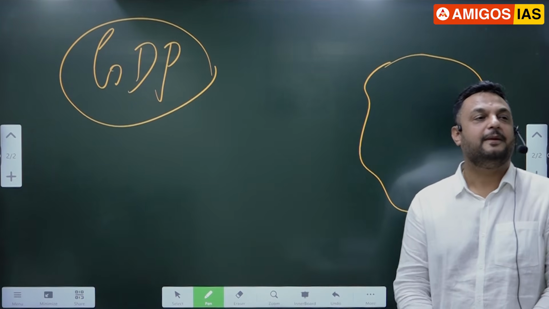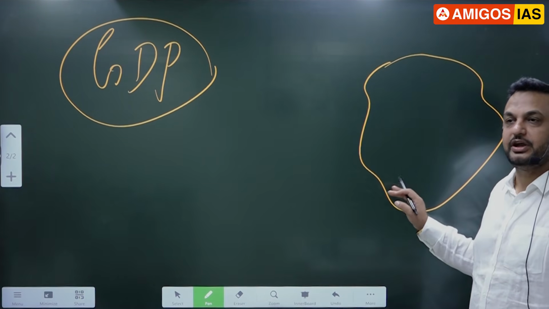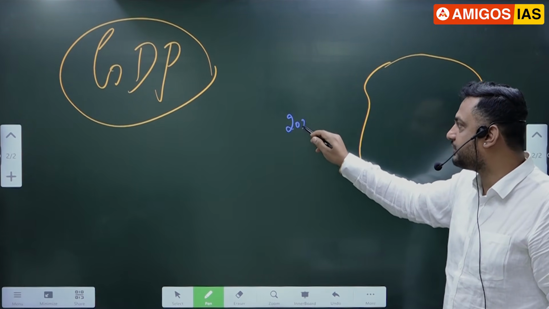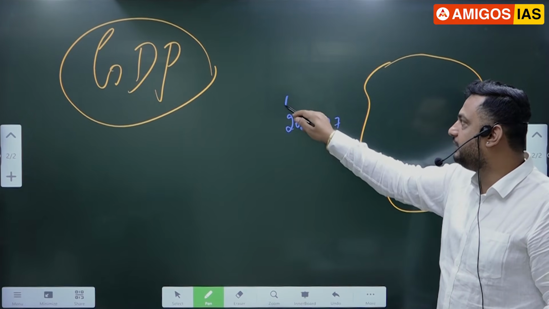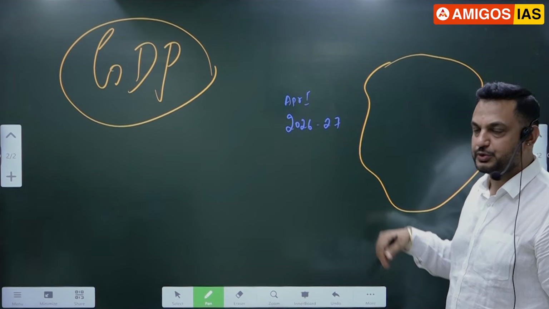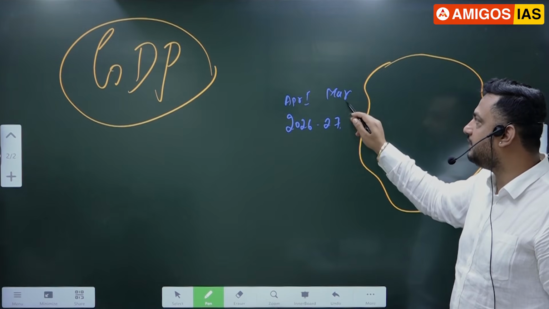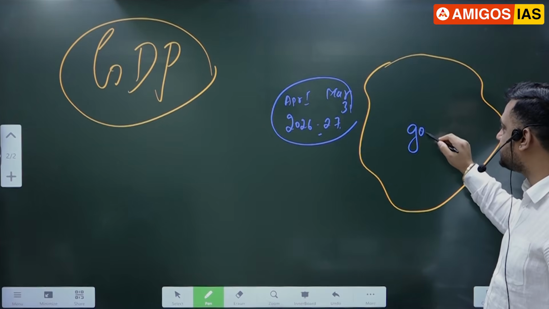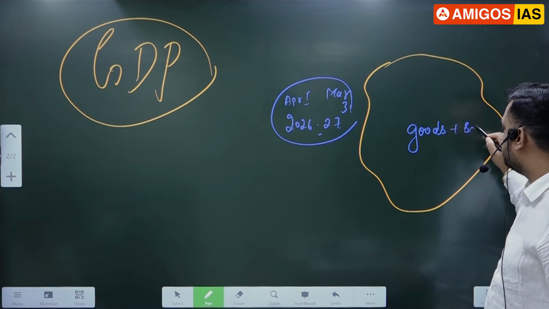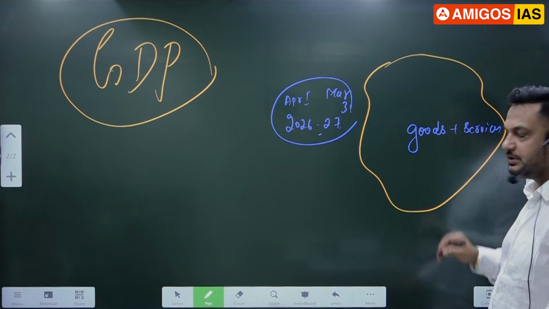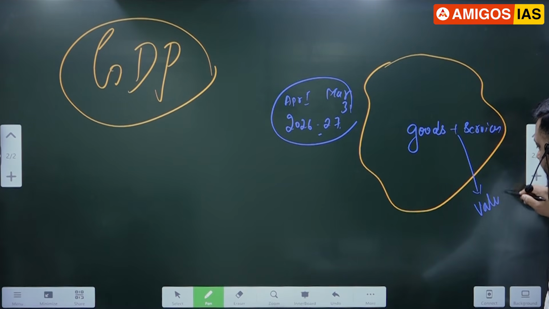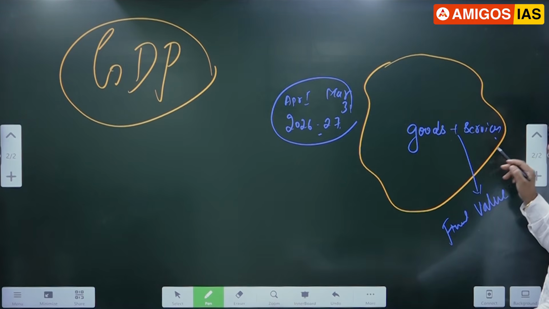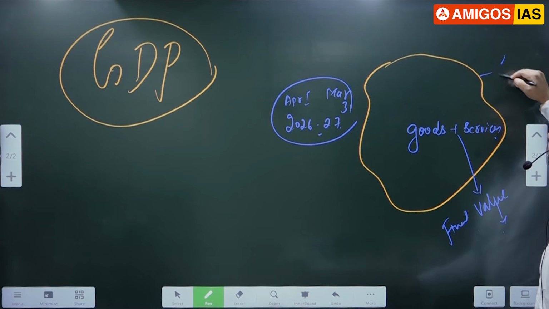Now, so, remember, this is the political boundary of India only. Within India, sir, so assume that we are talking about the 26-27 financial year, which means April 1st, 2026 to March 31st, 2027. In this financial year, what are the goods and services produced? The value, the final value, sir, of the goods and services is called as what? GDP.